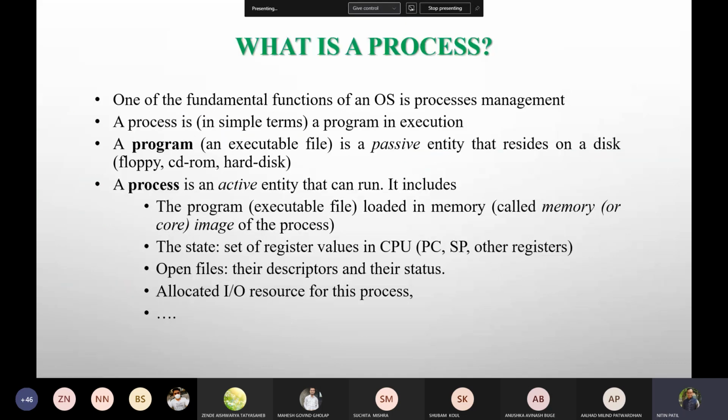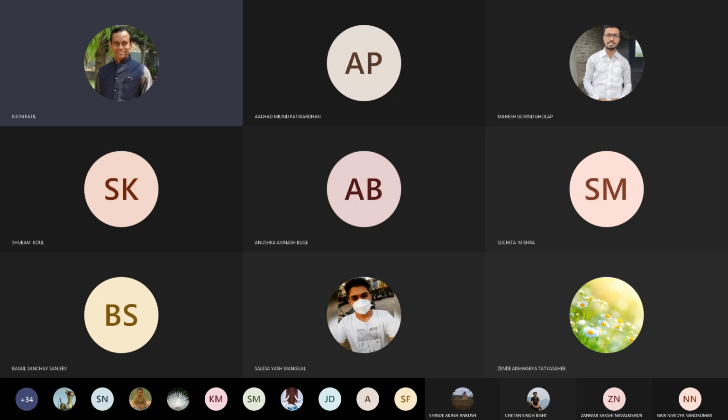Along with this, if a process is a thing, it would be containing state, the set of register values in the CPU, what the open files are along with their descriptors and their status, what the IO resources added are, and so on. A few things of which I can show you from a Linux machine would be like this.